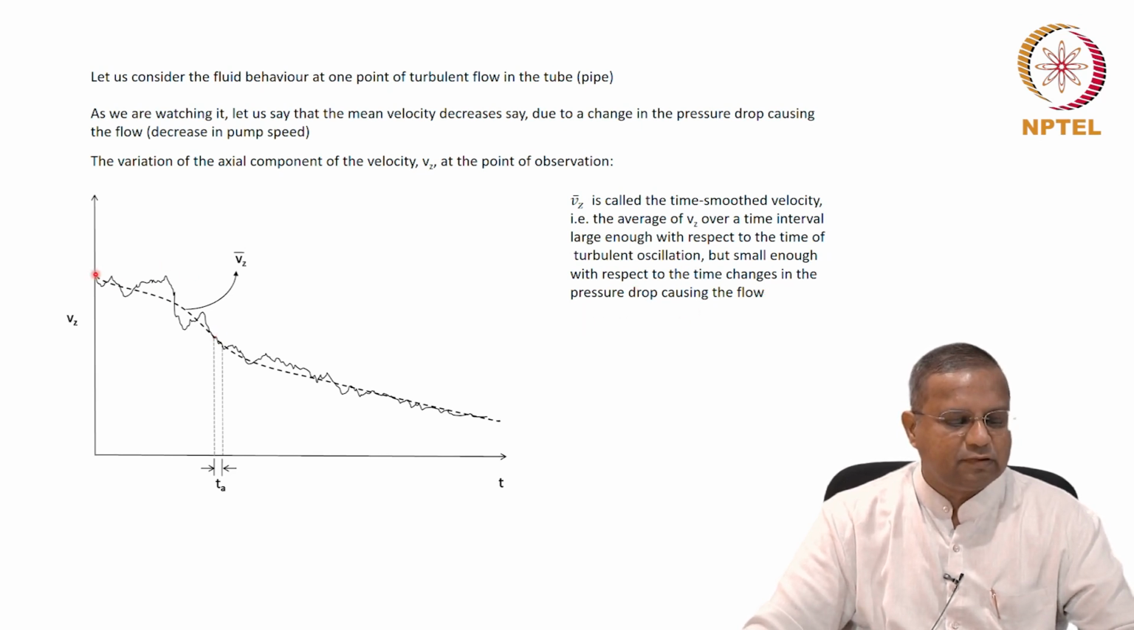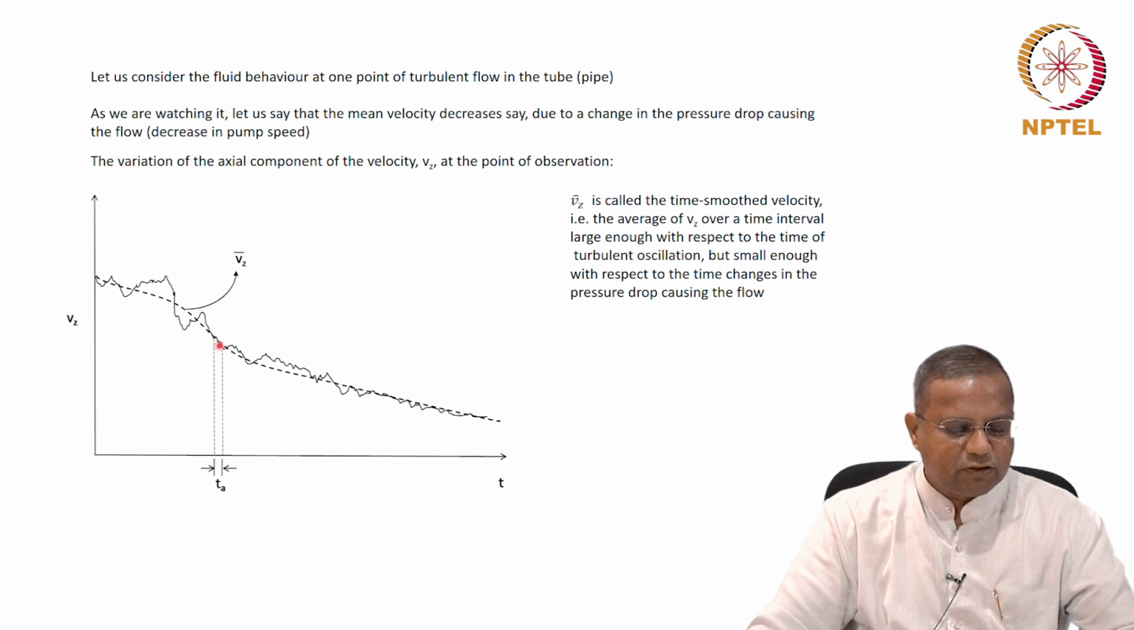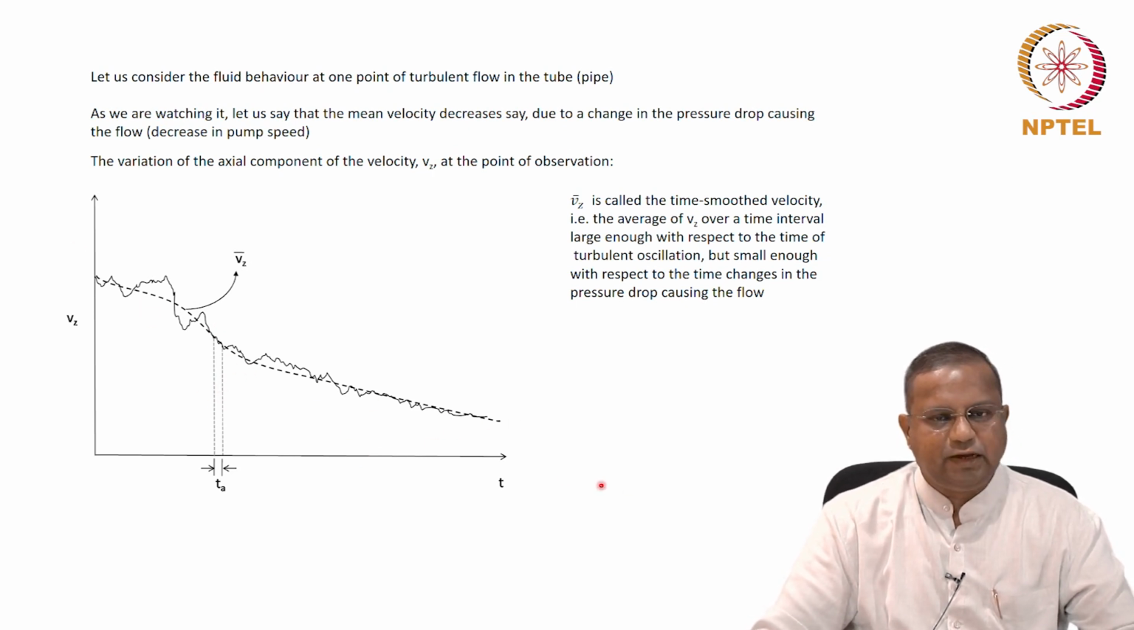The pressure drop is slowly reducing, the average velocity is slowly reducing, but the fluctuations are much, much faster. This time TA is much larger compared to the characteristic time of the fluctuation, but is much slower compared to the time of the change in pressure that's causing the flow, or the velocity that's causing the decrease in velocity, that is.